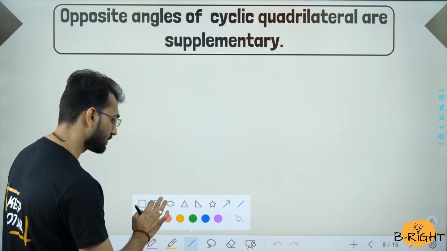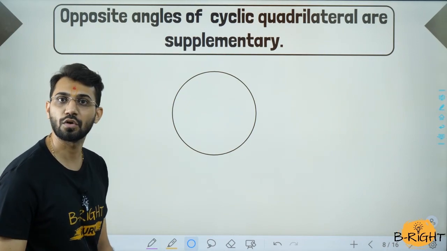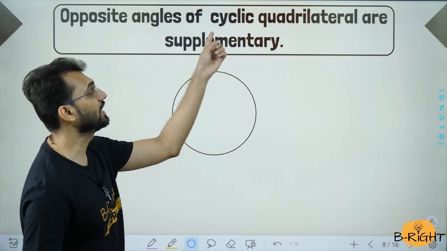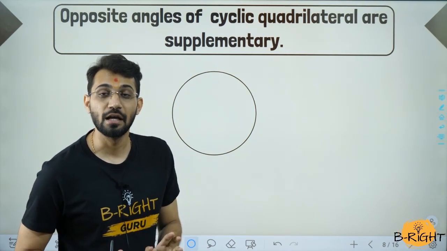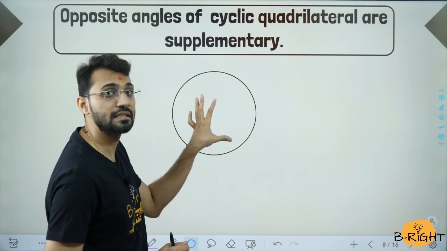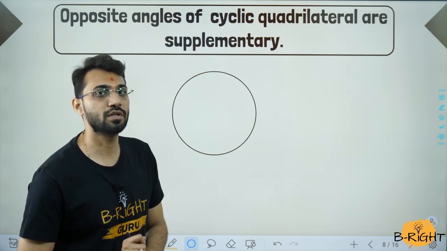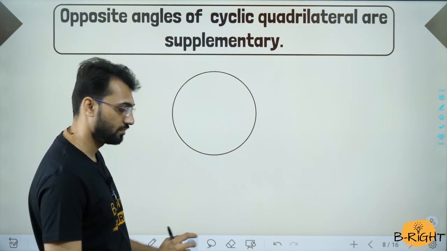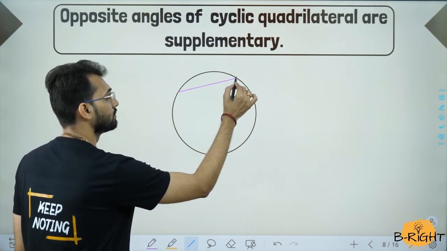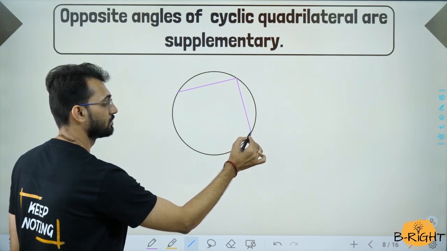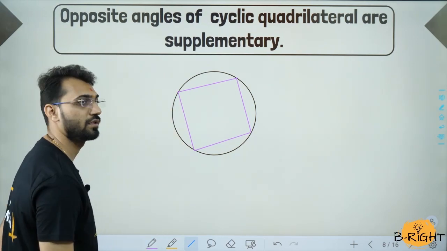First we are going to draw a circle. The circle is drawn. Now we have to draw a cyclic quadrilateral. You are aware of a quadrilateral. A four-sided figure is called a quadrilateral. A quadrilateral which is inside the circle, in the sense that the corners, which we call vertices, should lie on the circumference. So let us draw a cyclic quadrilateral. So here we have a cyclic quadrilateral.